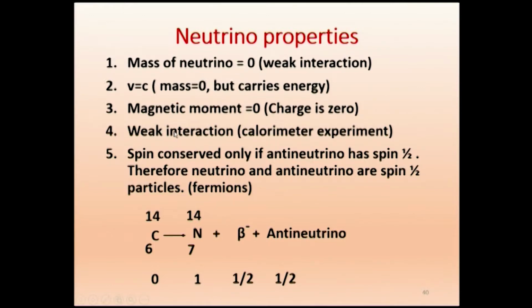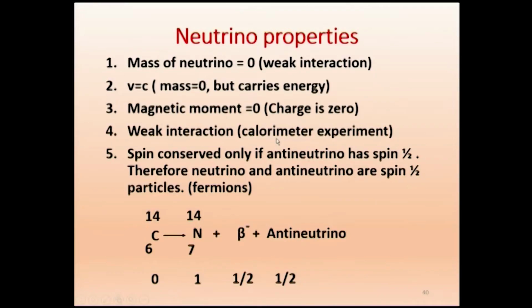So what is thought, even if it does not have charge, is this: a beta emitter, for example cobalt 60, is a beta minus emitter. If the source is kept inside a calorimeter, we get the beta minus particle and also the antineutrino coming out. The beta particle which comes out will collide with the calorimeter, namely some oil which is put in the calorimeter. It will interact, and there will be a rise in temperature.